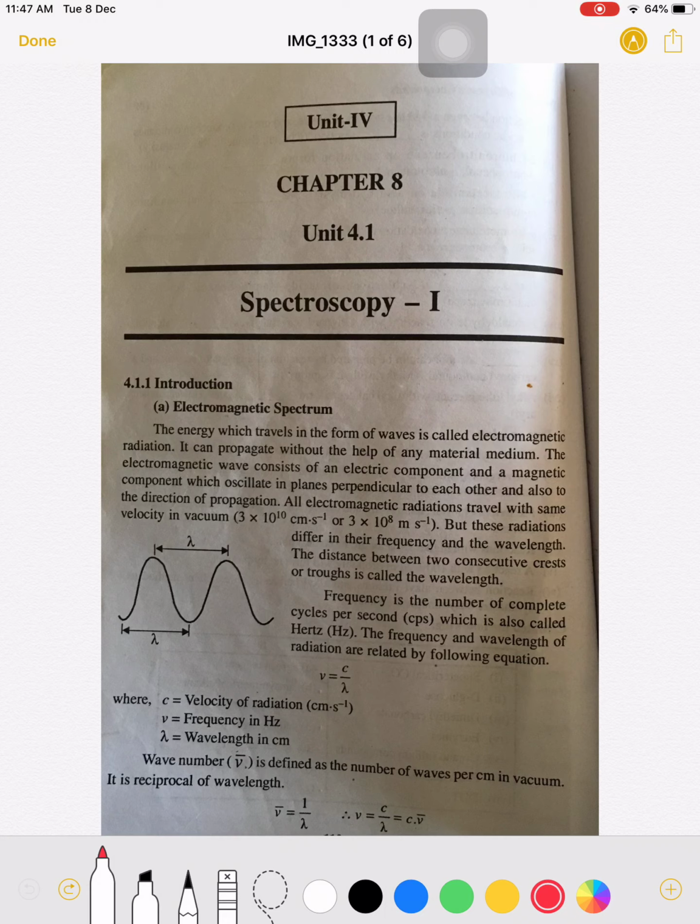The wave number is defined as the number of waves per centimeter in vacuum. How many waves per centimeter in vacuum, that number is known as the wave number, and it is the reciprocal of the wavelength. So nu bar is equal to 1 upon lambda. Nu is equal to c upon lambda, and nu is equal to c nu bar. So nu bar is the wave number, and it is inversely proportional to the wavelength.